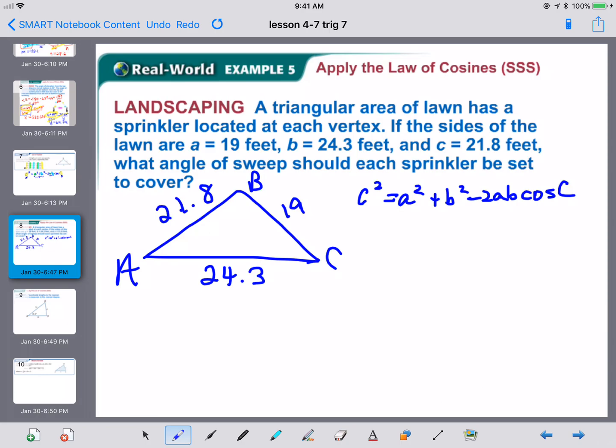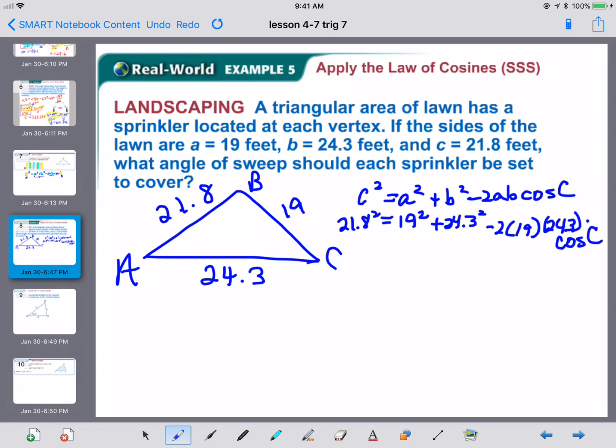C is 21.8, so that's 21.8 squared equals 19 squared plus 24.3 squared minus 2 times 19 times 24.3 times the cosine of C. I kind of ran out of room, but it would be right there.